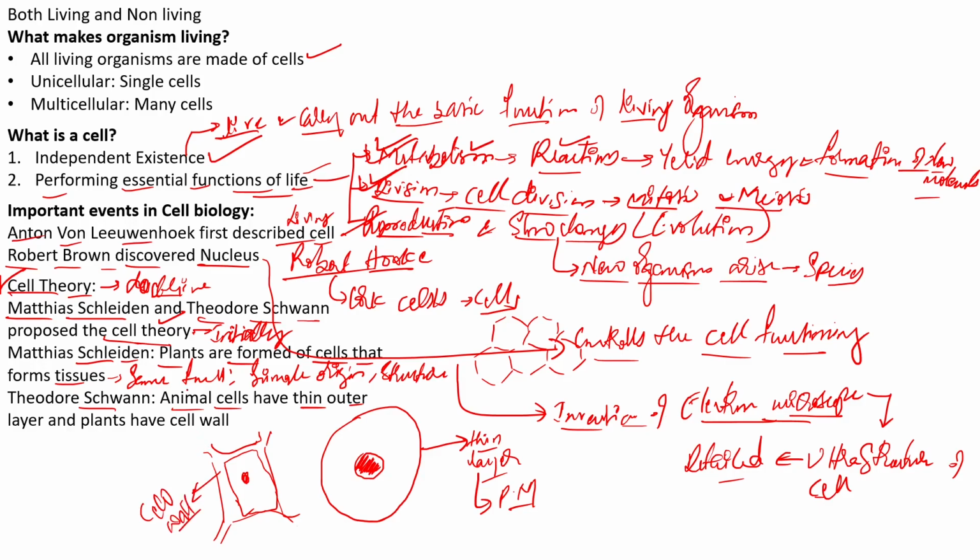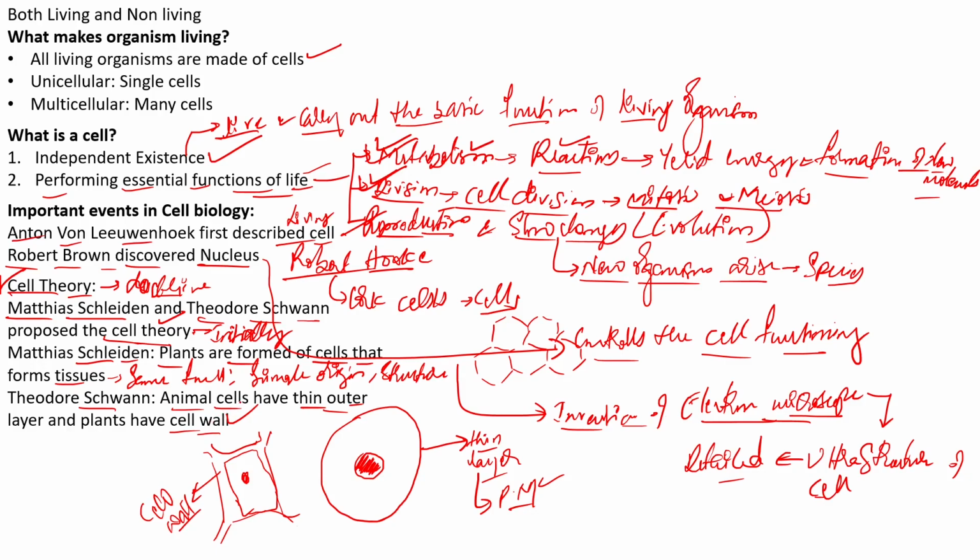So it was Schwann who observed that animal cells have a thin outer layer, and now we call this thin layer what? The plasma membrane. But at that time he did not call it the plasma membrane. We now know that it is the plasma membrane. And he also observed that plant cells have another structure called the cell wall. So Schleiden and Schwann were the people who actually proposed the cell theory initially, and they formulated